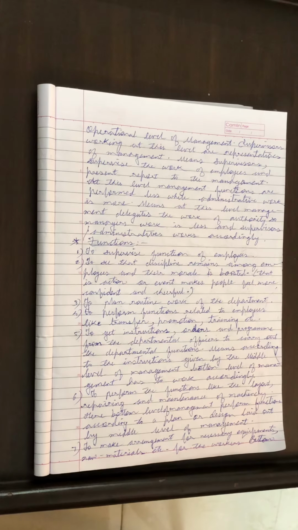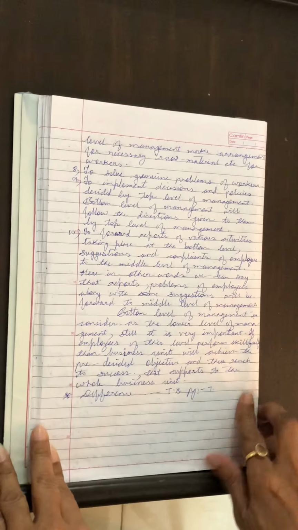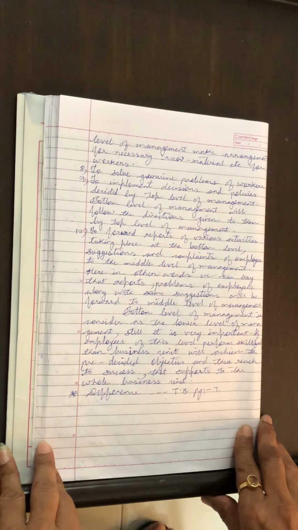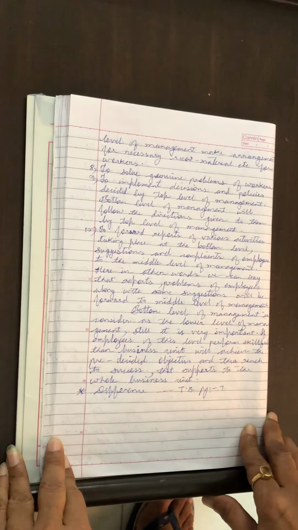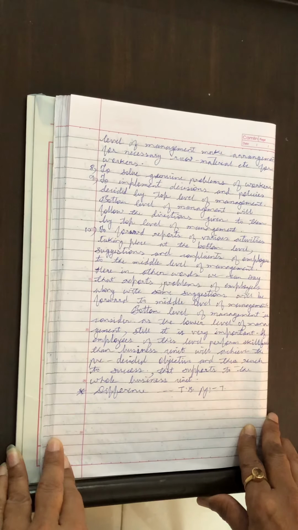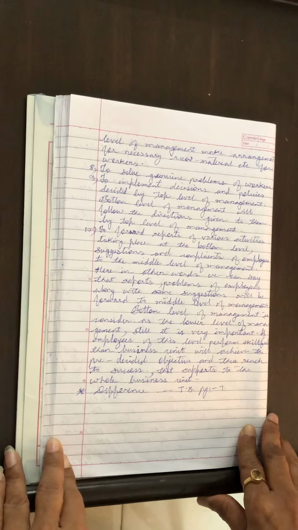Seventh, to make arrangement for necessary equipment, raw materials, etc. for the workers. Bottom level of management makes arrangement for necessary raw material for workers. Now eighth, to solve genuine problems of workers. Ninth, to implement decisions and policies decided by top level of management.